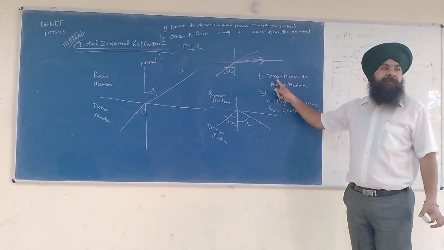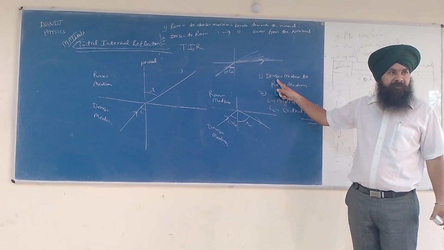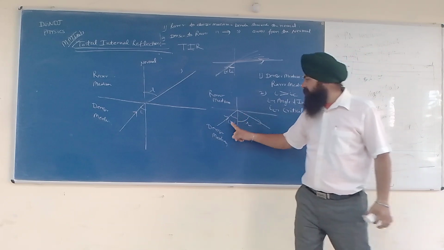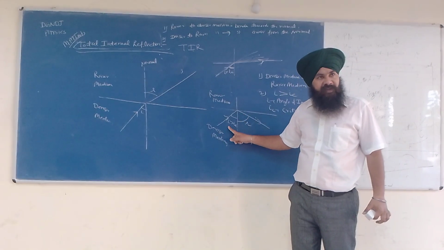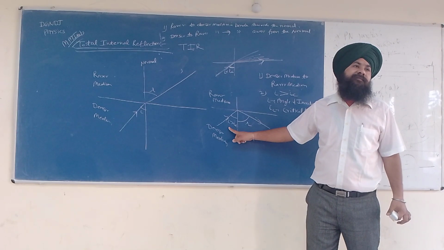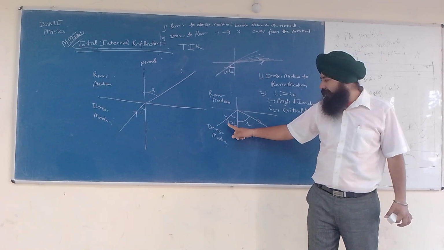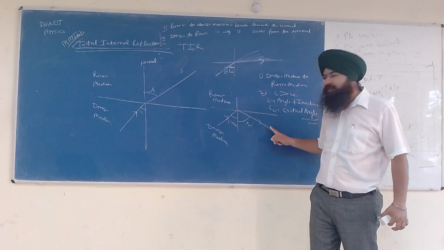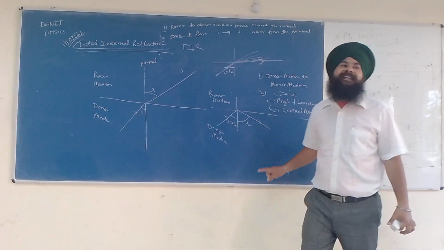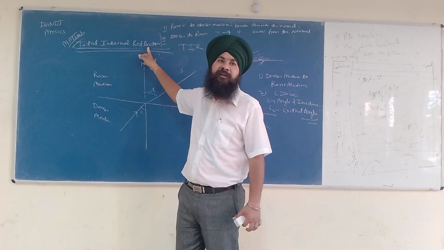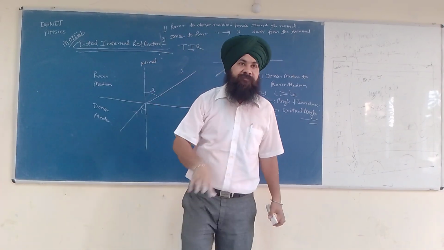First, light must travel from denser medium to the rarer medium. And the second, angle of incidence must be greater than the critical angle. When angle of incidence is greater than critical angle, then this light will be reflected in the same medium. That is why it is called a reflection. It is not a refraction. It is a reflection.